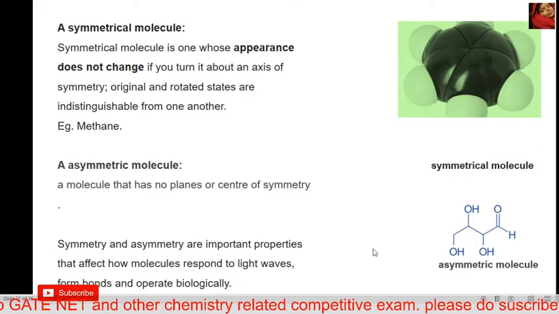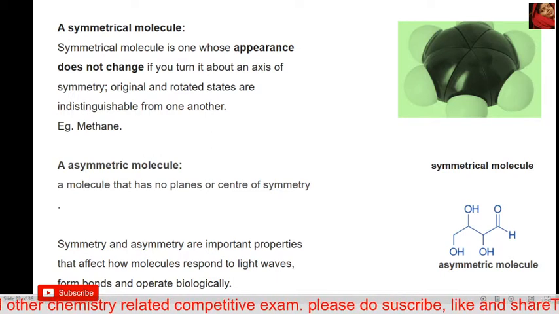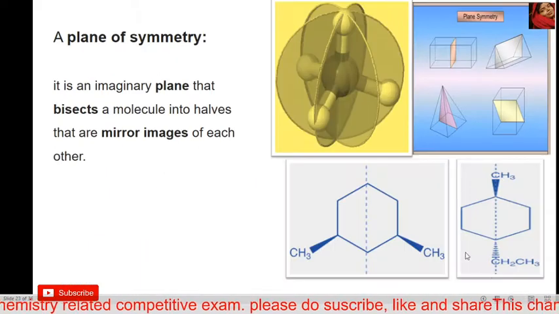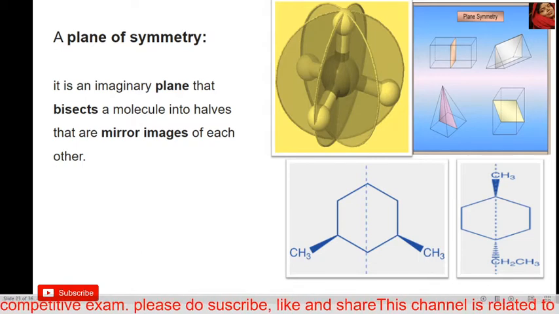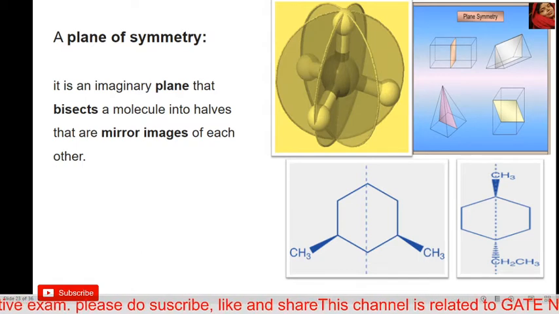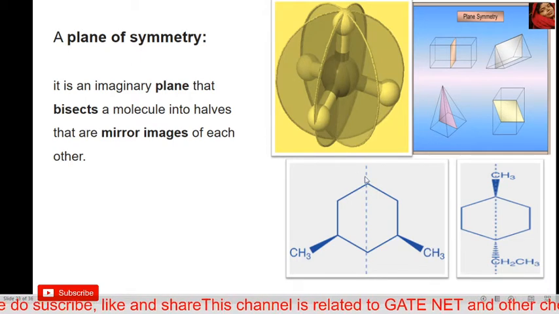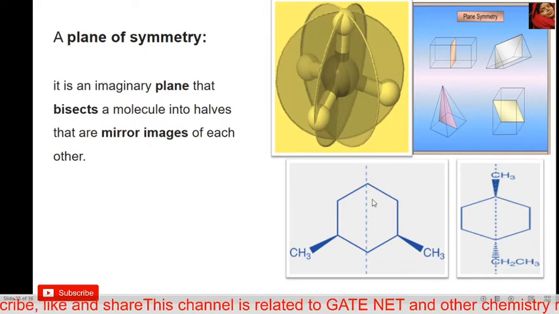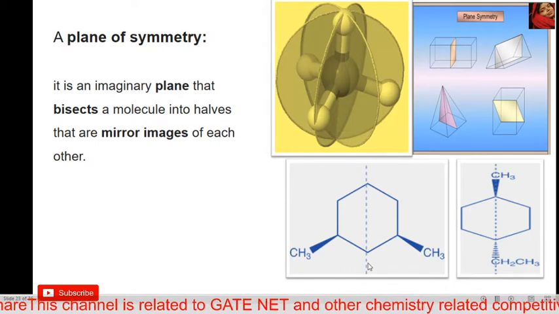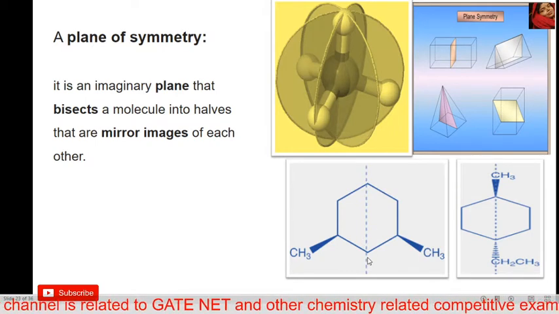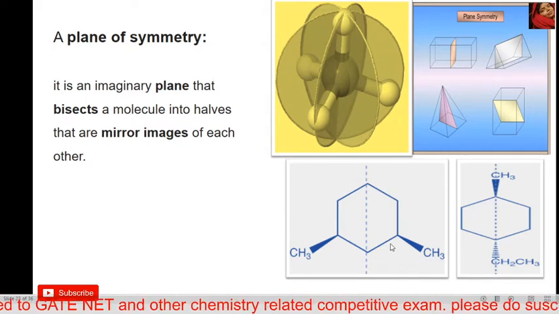Then the questions arise in our mind: what is a plane of symmetry and what is a center of symmetry? Okay, I will try to explain. A plane of symmetry is nothing but an imaginary line, an image only in our mind. For example, take a molecule, and if we imagine cutting through the center, an imaginary line passing through the center, then after cutting we get this side and this side, and both are the same to each other.